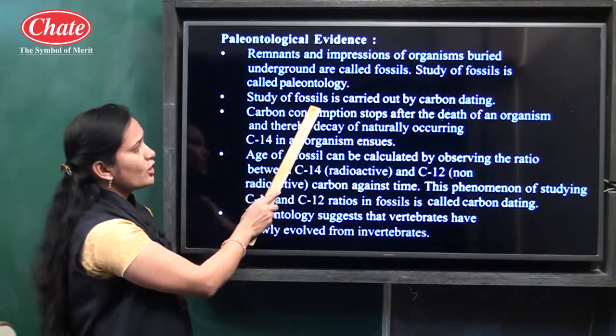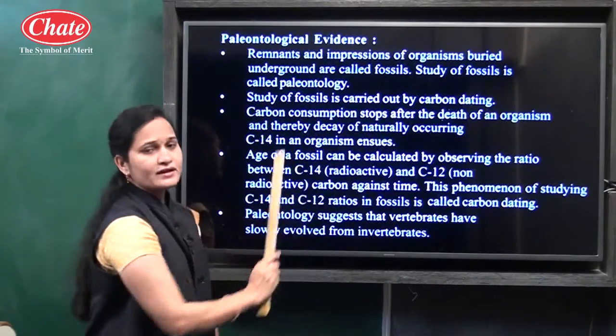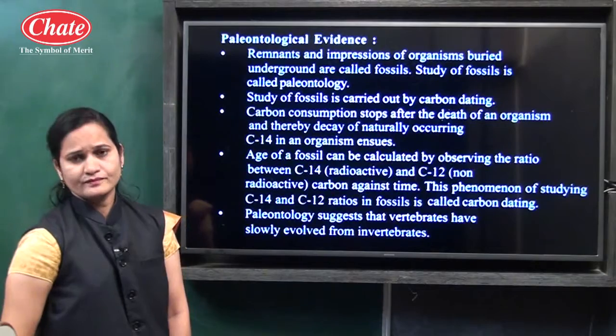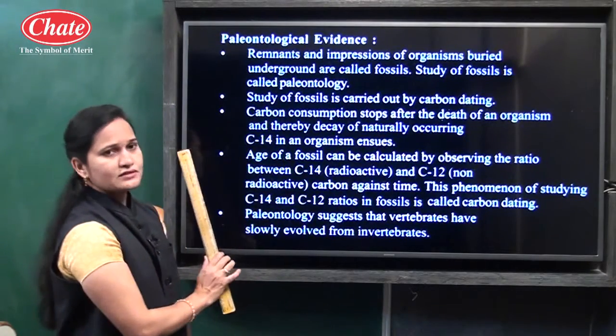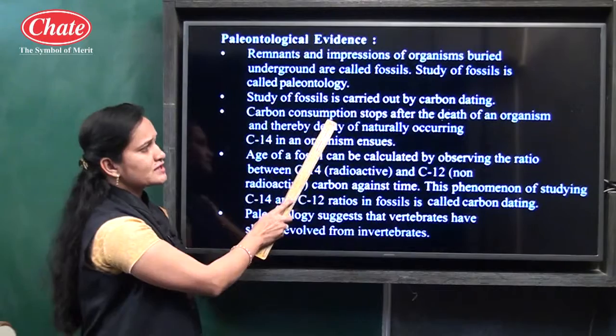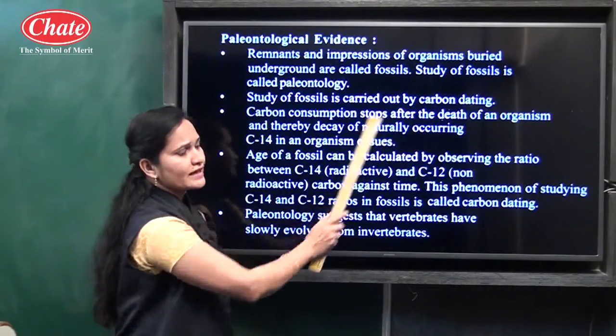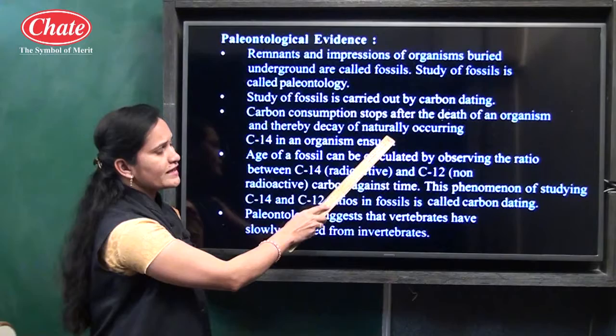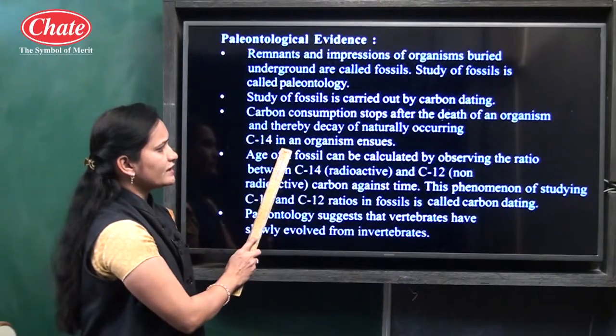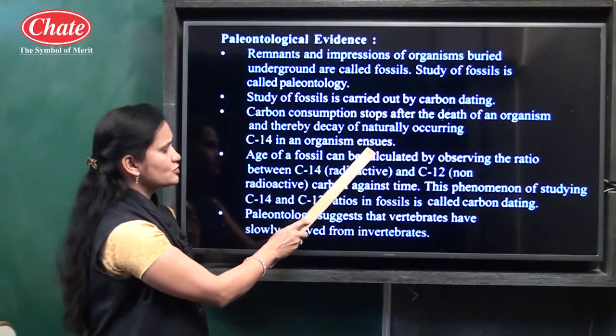Now this study of fossils is carried out by the carbon dating method. What is the meaning of the carbon dating method? We know that carbon consumption stops after the death of an organism, and thereby decay of naturally occurring C14 in the organism ensues.